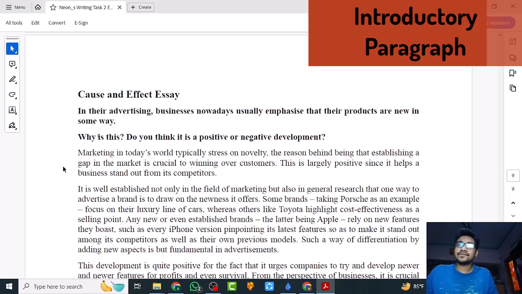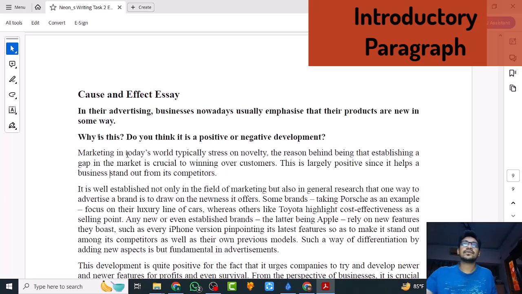So maybe you give 3 to 4 reasons, but you do not develop all the reasons. Maybe you develop one or two of the main ideas, but you keep the rest of the main ideas very less developed. Then what will it do? It will drastically decrease your scores. It's in the writing rubric. So whatever main idea you put forward, you should definitely write at least three sentences in writing task 2 for every main idea. So I prefer to write 4 sentences.